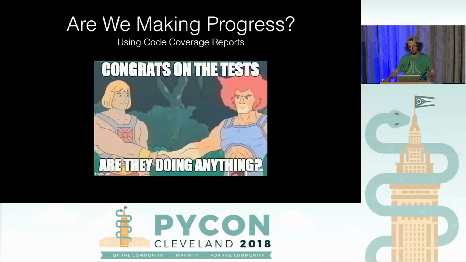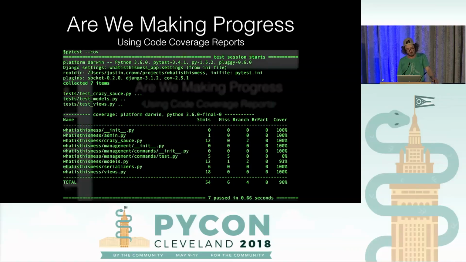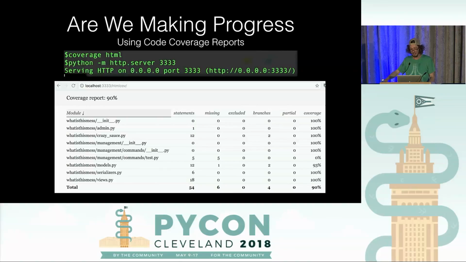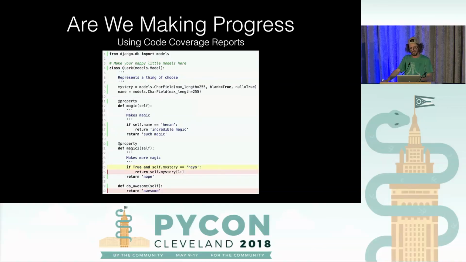So cool. Are we even making progress? We're putting a lot of work into testing. Is it giving us any kind of benefit? Well, a good way to try to gauge that is to use code coverage reports. So let's see how much we're actually covering in the code base. It's a little bit small, but up at the top, I'm just running pytest --cov. That's what pytest-cov did for us, which is awesome. And then with a couple commands, we can actually look at the code coverage in a browser, which is cool, because you can drill down into here.